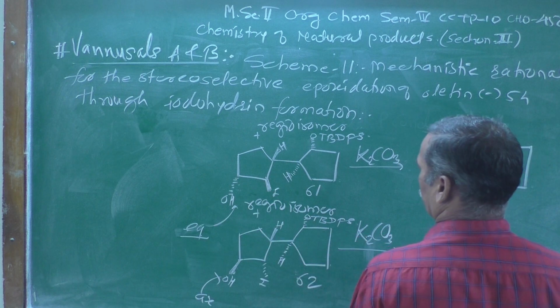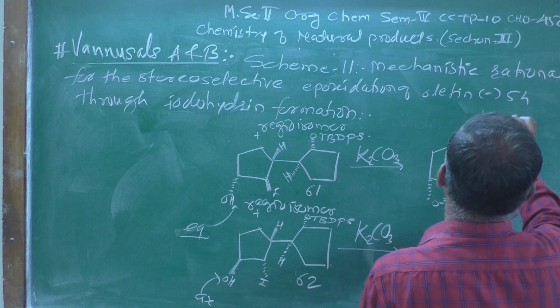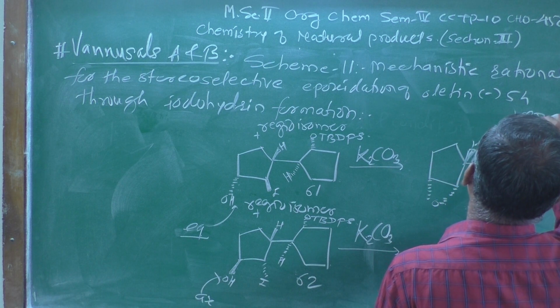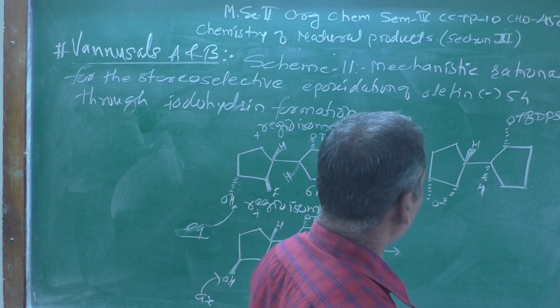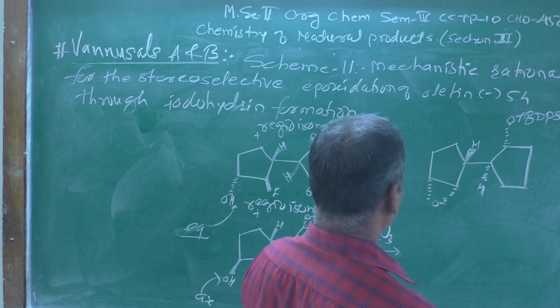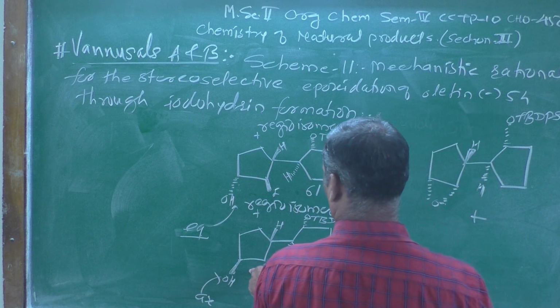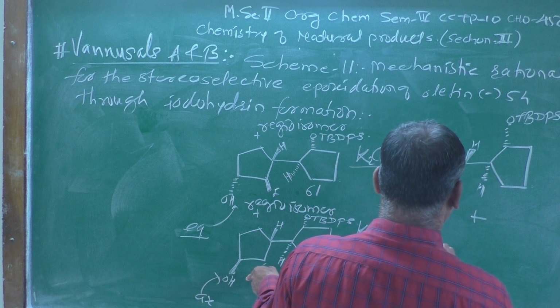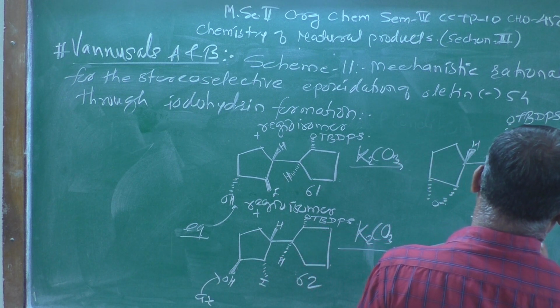Hydrogen atom should be here and this is a group which remains as it is, OTBDPS, that is tertiary butyl diphenyl silyl. Now, here what do you get? You are going to get the structure like this.